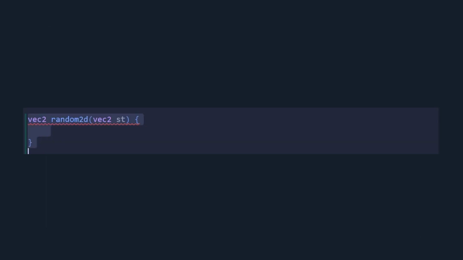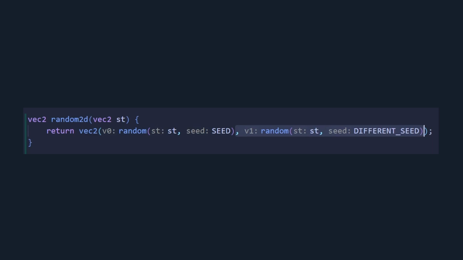The only problem with this, however, is that this tends to produce very blocky looking noise, as you can see. To remedy this, Perlin came up with the idea to use a 2D random function instead and interpolate the vectors afterwards, which makes the results look a bit better. This is something called gradient noise, and we can already use this to make some cool effects. This was an idea I had for a 2D fragment shader, where I modified the coordinates used for drawing some straight lines over time, and I think it looks quite cool.